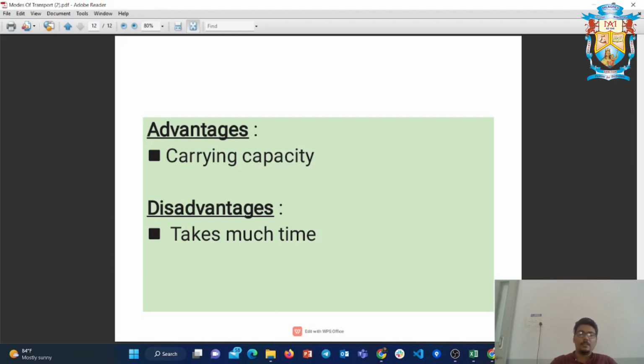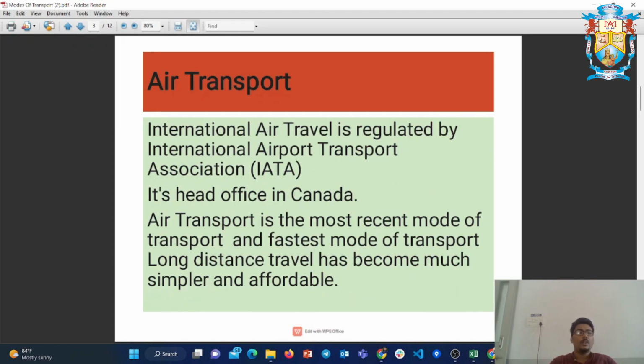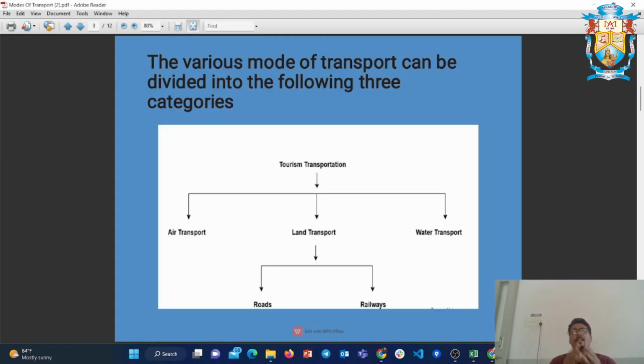Earlier we saw that tourism transportation is divided into three parts: air transportation, land transportation, and water transportation. Air we have seen in the first video, and the second one is land transport. Today we studied road and railway, and finally water transport, where we studied cruise lines and more.